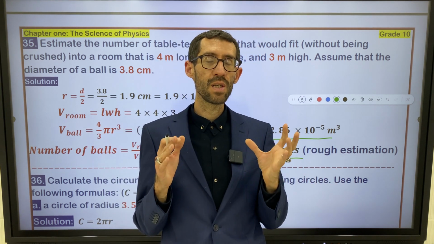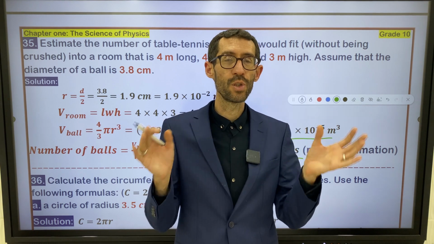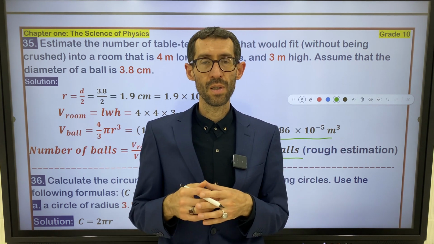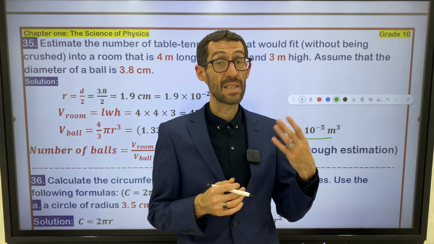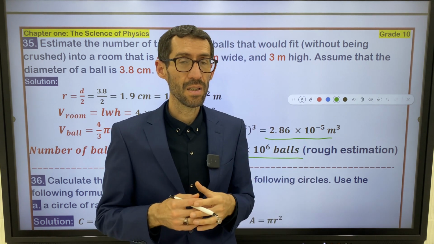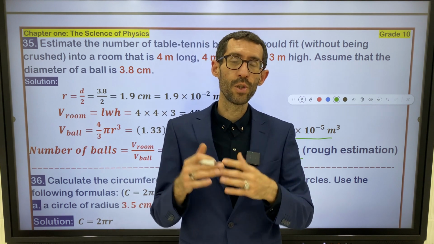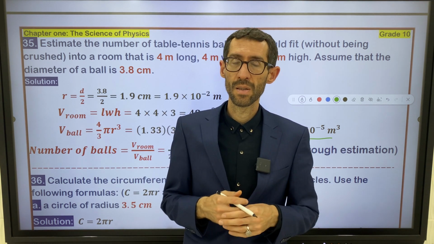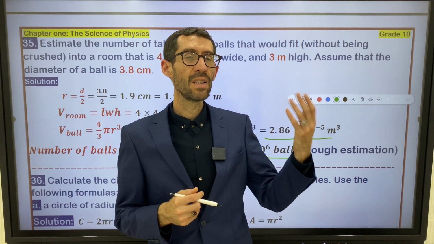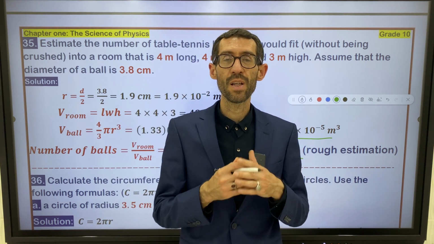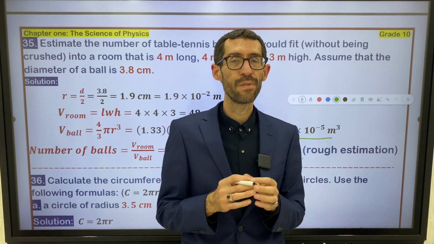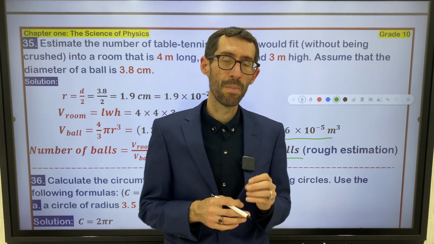By the way, each volume, for example, the volume of the room, has its own rule. It's a systematic technique. You have to obey the rule and apply it. And the volume of the sphere, or let's say the ball, is 4/3 pi r cubed.